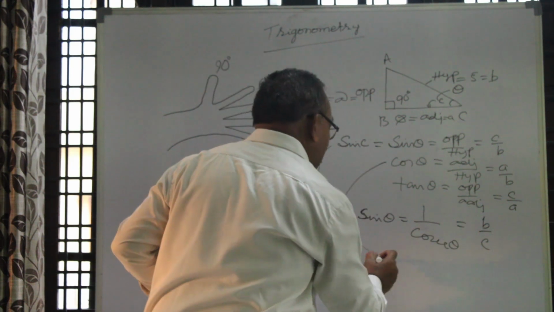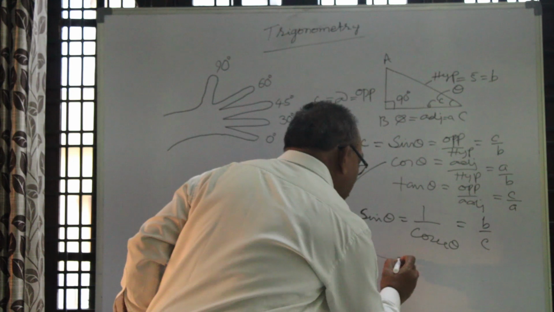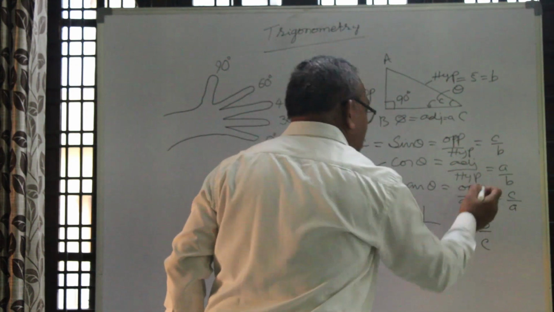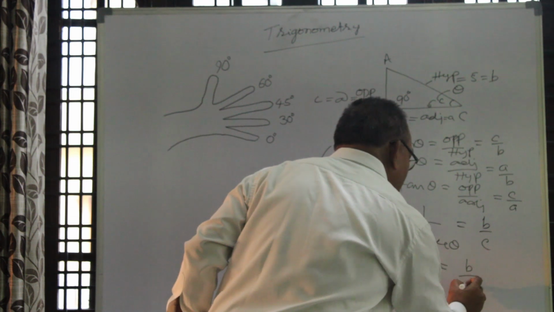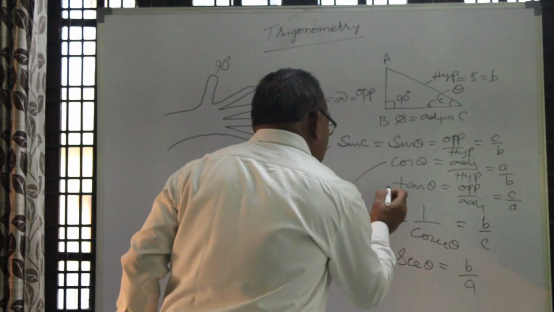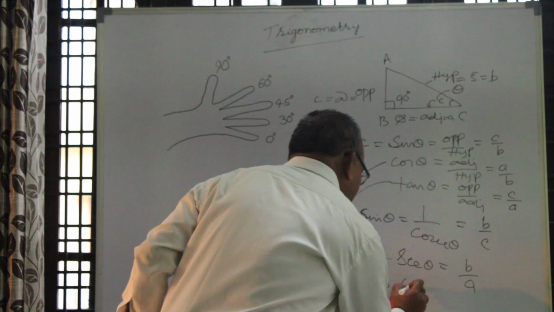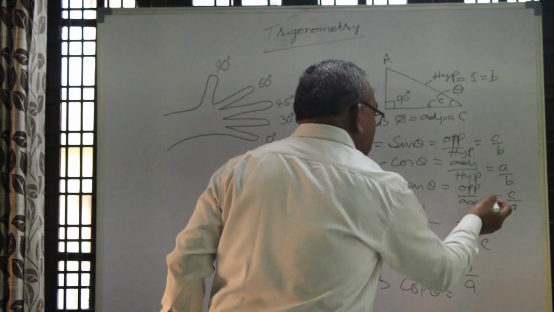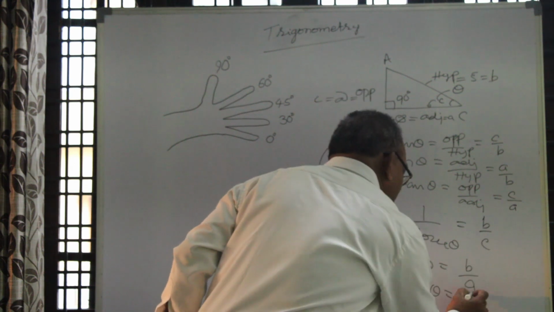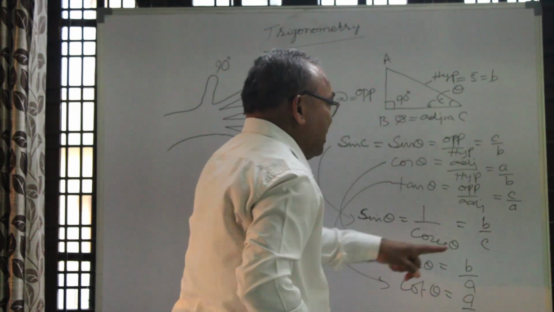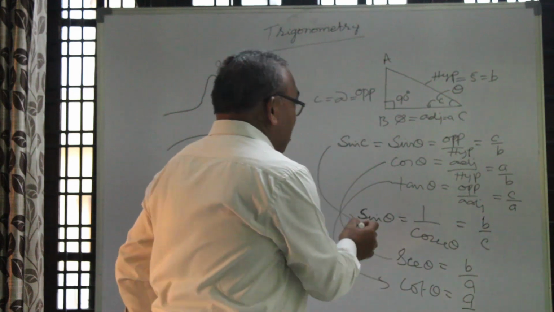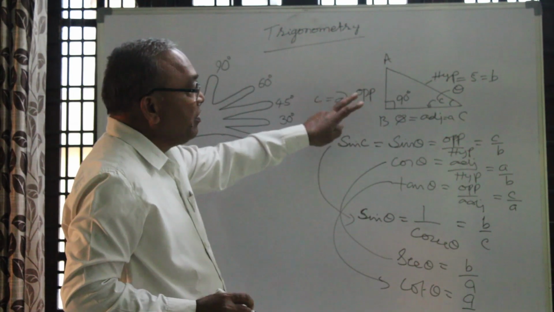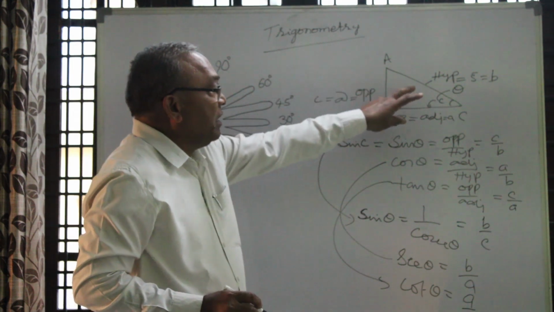In the same way, cos theta is the reciprocal of sec theta. Sec theta means here also it is a reciprocal, B by A. And this is tan theta. Tan theta is the reciprocal of cot theta. This is also the same thing, reciprocal means A by C. These are reciprocals. Therefore, these are the 6 ratios.